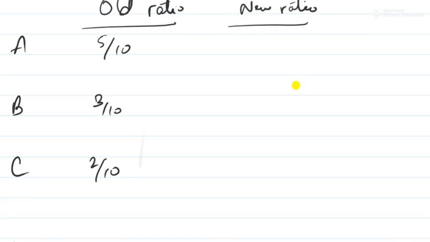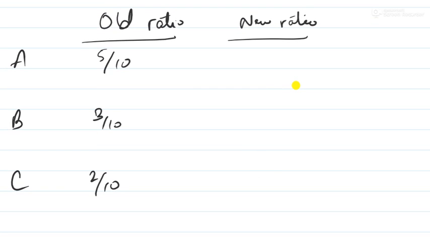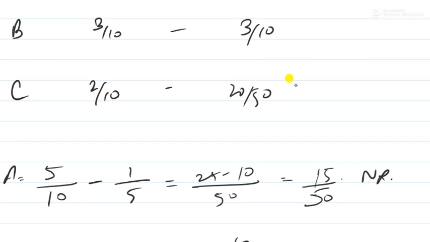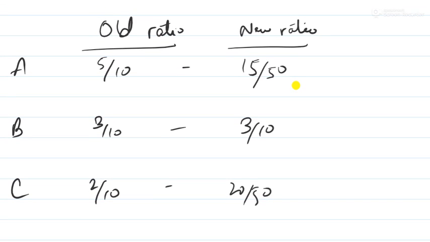So now let's write it down over here. Minus 15 by 50, minus nothing change, 3 by 10, nothing will change. And here minus 20 by 50. Right? So now we have come to our format, old minus new. So let's calculate the sacrificing ratio now.